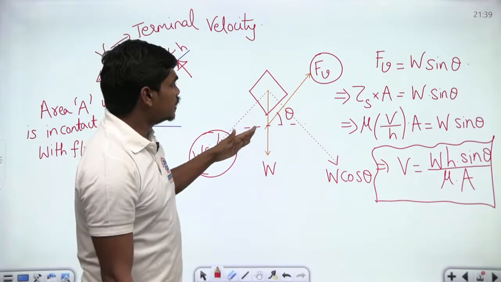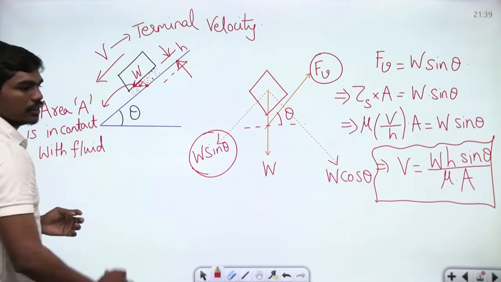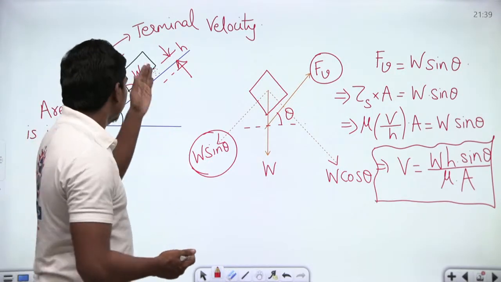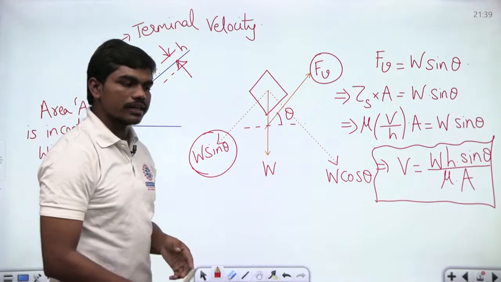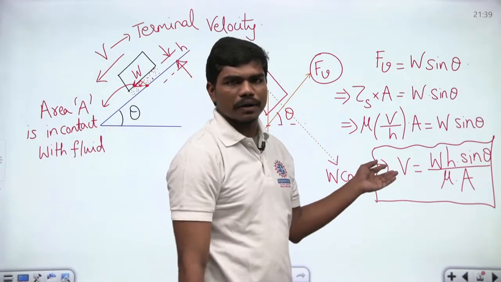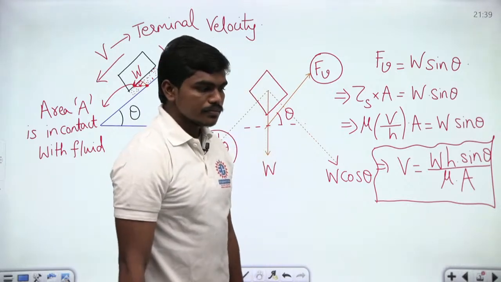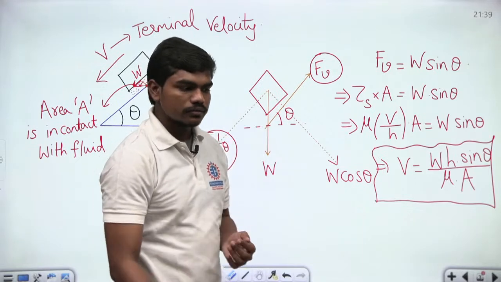There is some block basically. Along this plane there is some viscous force offered by the viscosity of the fluid that is in touch with the solid, and of course the weight of the solid is acting vertically downwards, and a component of this vertical weight acts along the plane. So are you all clear till this point? This is a simple resolution of forces basically. Clear? Yes? Are you all clear till this point?